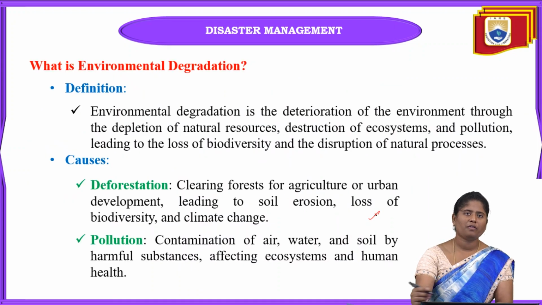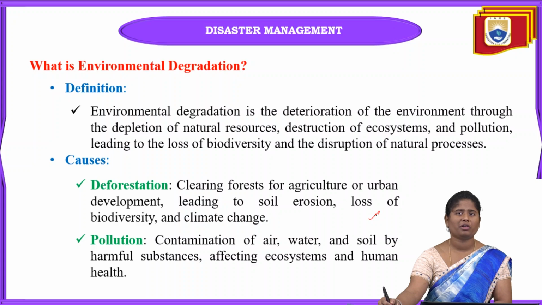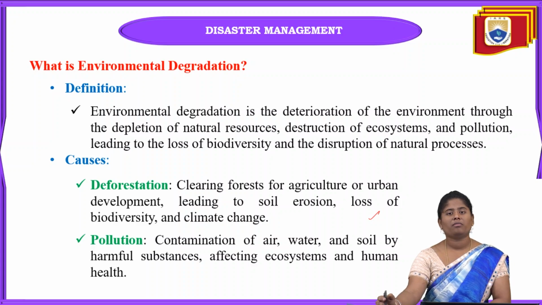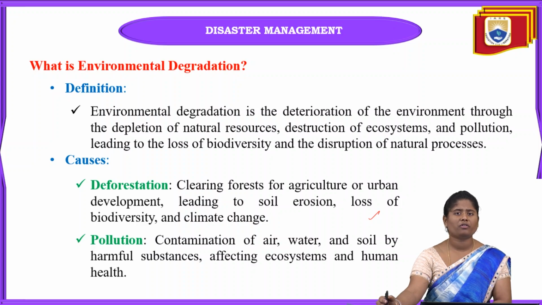Mainly what is meant by deforestation is cutting of the trees. Okay, deforestation can be done because of the development of urbanization, or for agricultural purposes also. When we are doing this deforestation, we are creating land that can be available for agriculture and also for urban development.